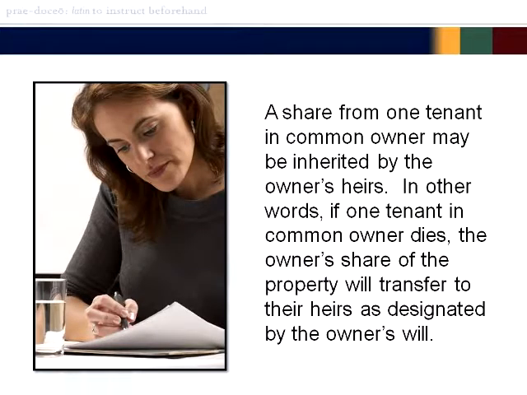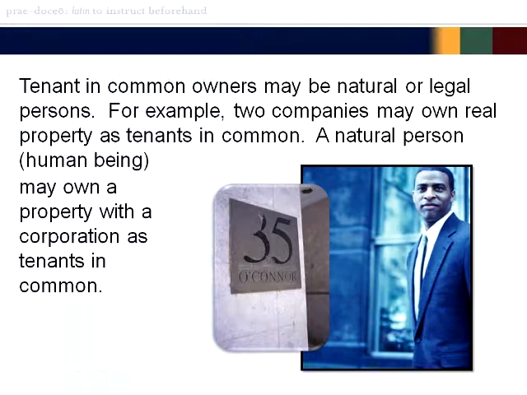A share from one tenant and common owner may be inherited by the owner's heirs. In other words, if one tenant and common owner dies, the owner's share of the property will transfer to their heirs as designated by the owner's will. Tenant and common owners may be natural or legal persons. For example, 2 companies may own real property as tenants in common. A natural person, human being, may own a property with the corporation as tenants in common.